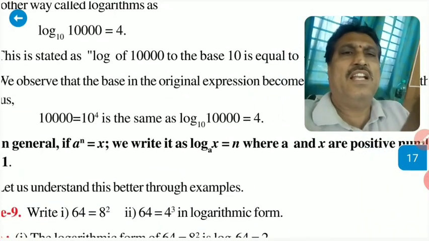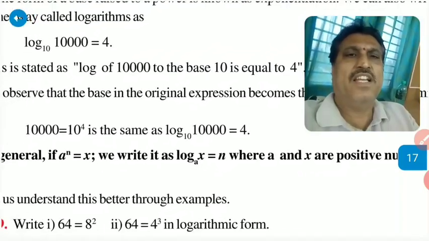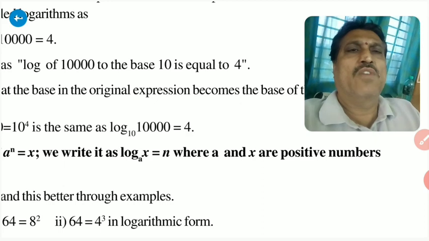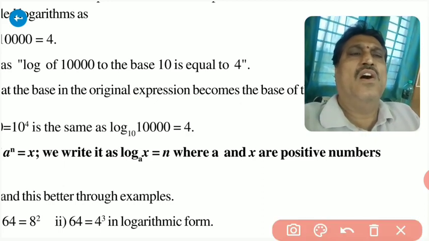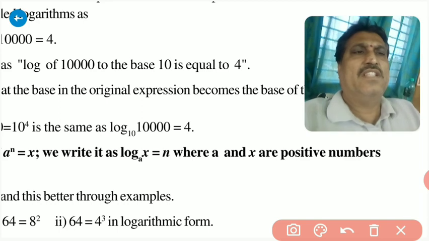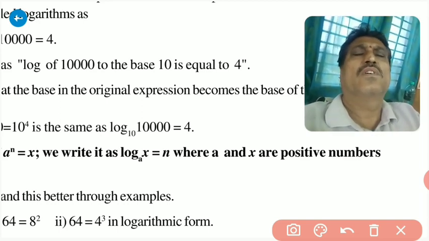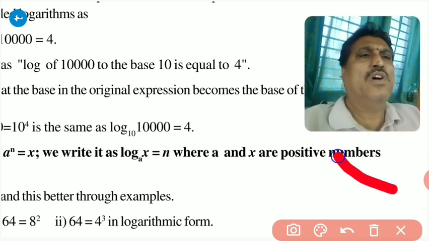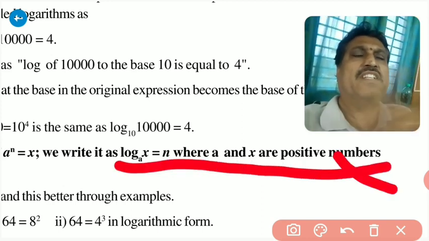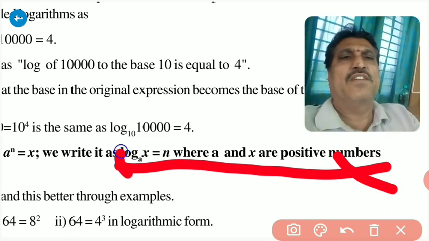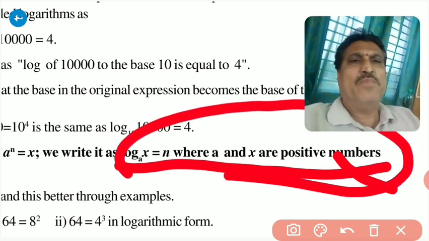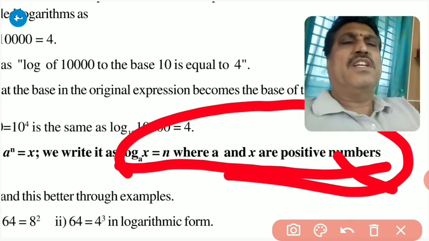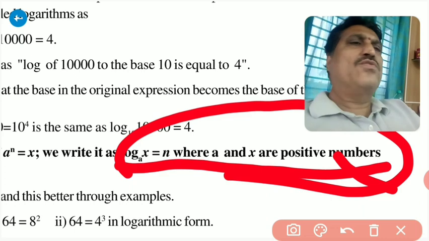See here, that is the definition. In general, if a power n is equal to x, we write it as log x to the base a is equal to n, where a and x are positive integers. This is most important. See here, this is the most important definition. Log x to the base a is equal to n, where a and x are positive integers. Here x and a should be positive integers.